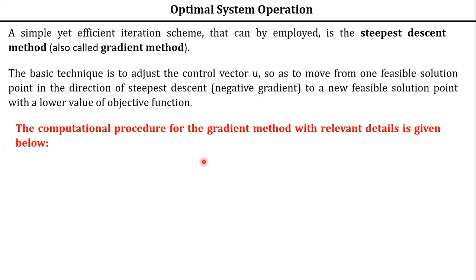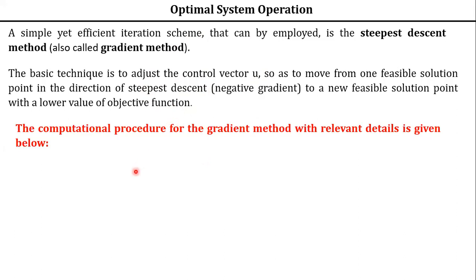Now the basic technique in gradient method is to adjust your controllable variable. What is the controllable variable here in our case? U. So that we move from one feasible solution point to another feasible point, a new solution, so that the value of the objective function is minimized. And we are moving in the negative gradient direction. Okay, that is your gradient method.